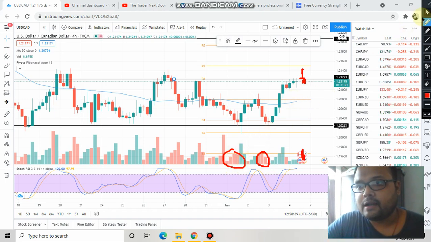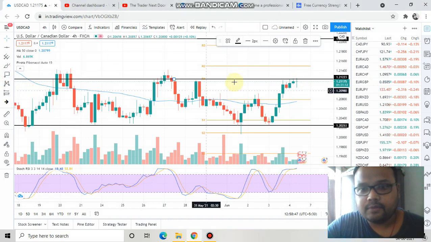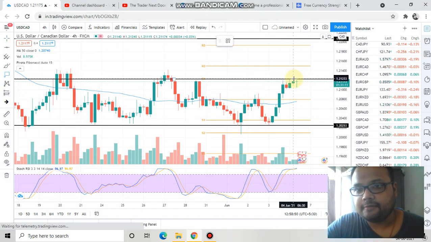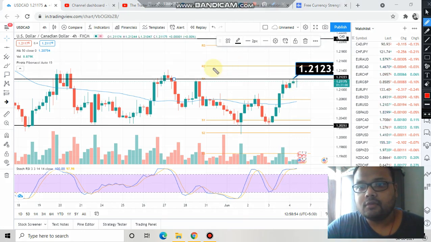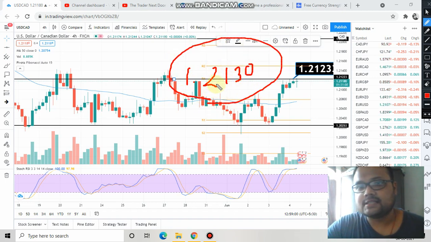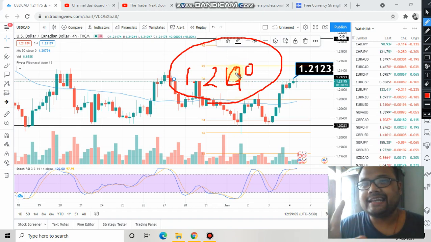Okay, you can short the market here, but keep in mind that your stop loss will be very tight. Just keep your stop loss above this line. Keep your stop loss very tight around 1.2130, or you can keep your stop loss at 1.2140. Keep your stop loss very tight and you can short the market, but not now.